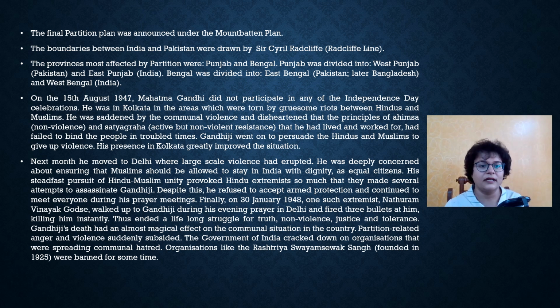What was happening in India on 15th August 1947? What was going on during the partition time? Mahatma Gandhi did not participate in any of the Independence Day celebrations. He was in Kolkata at that time, and he was deeply saddened by the communal violence happening there. But it was because of his presence that the communal riots in Kolkata greatly improved. After that, next month he moved to Delhi, where there was large-scale violence.